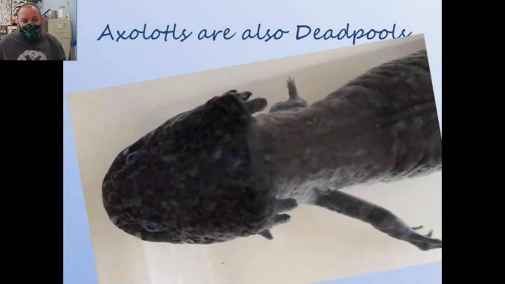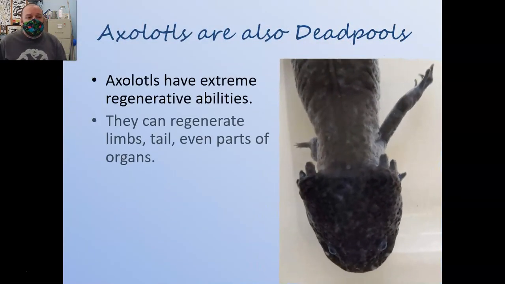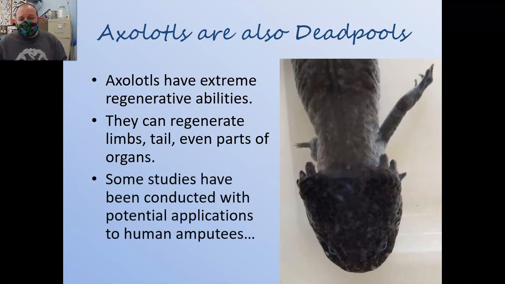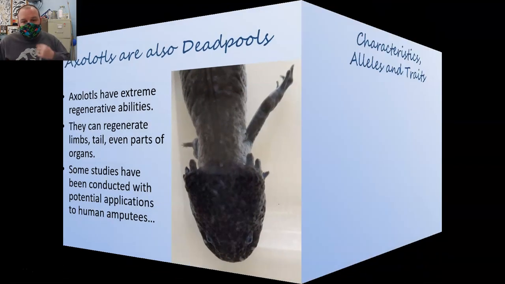And axolotls are amazing in their ability to regenerate. They can regenerate limbs, tails, parts of organs. They're super exceptional with regards to this. Some studies have been conducted with potential applications to human amputees. Maybe at some point we could actually get axolotl genes into humans. There's also potential for fighting heart disease and other really important diseases for humans. And we've learned all this stuff with axolotls. So, crazy cool creatures. Google it. Look online. You can learn a lot about the little buggers.